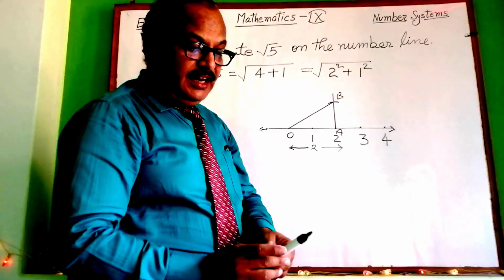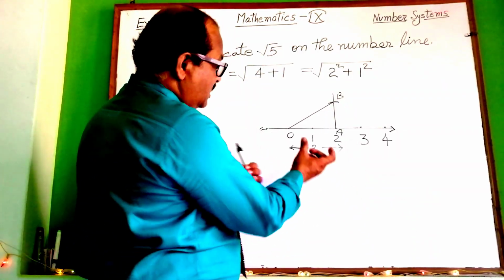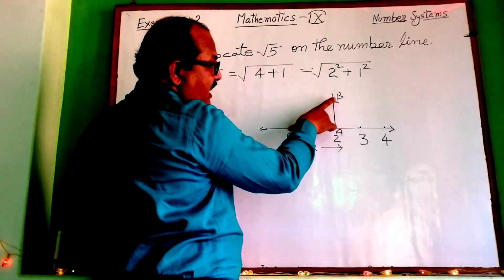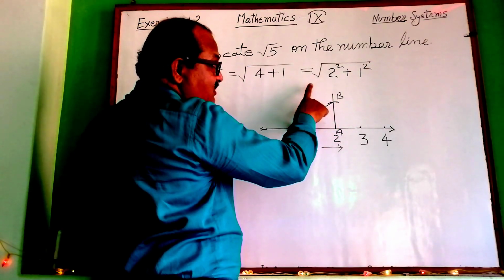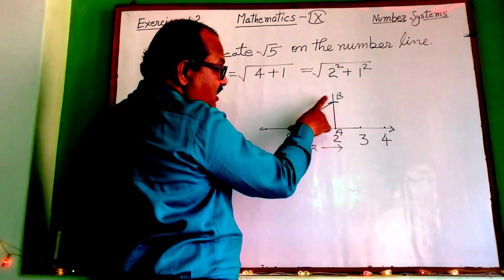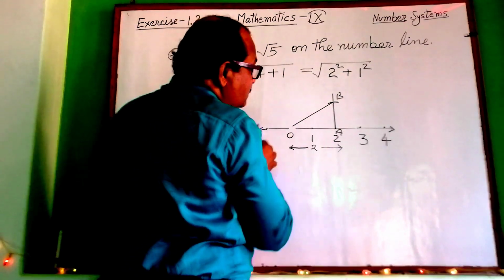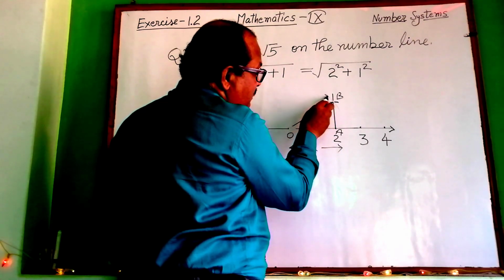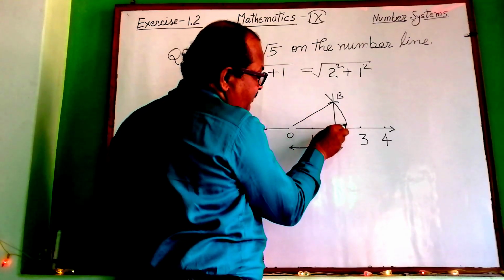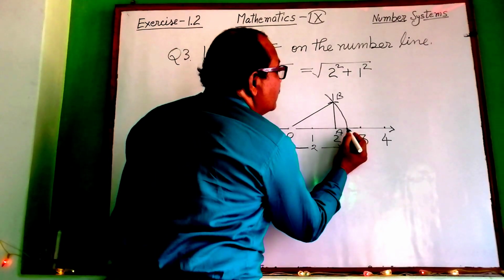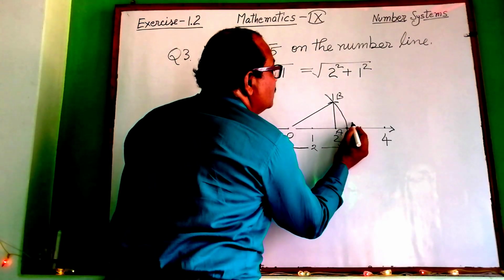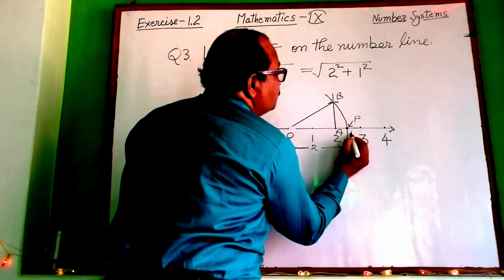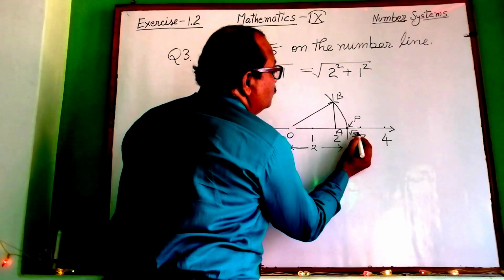Now see, again use your compass needle at point O and pencil at point B and swing the compass. After swinging the compass, you can see it will intersect the number line at some point. This point, suppose you are representing P. This point P is locating the root 5.